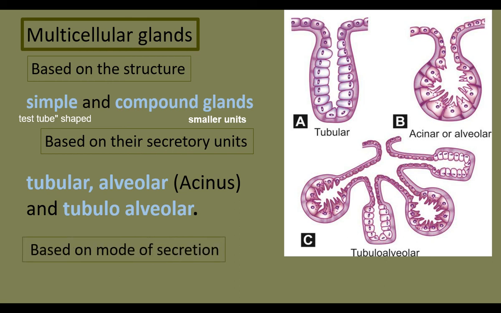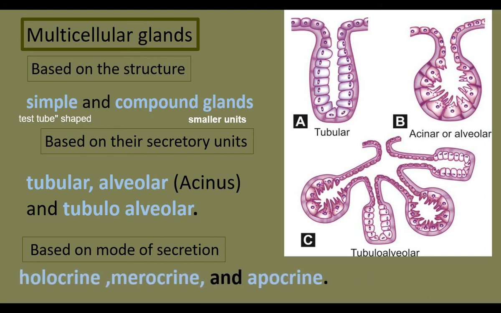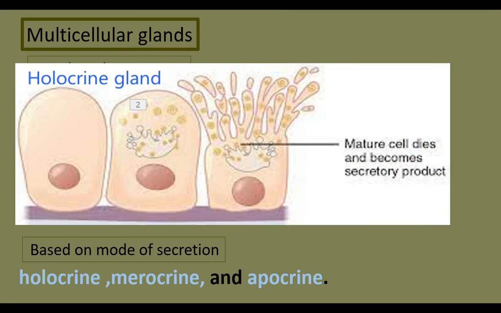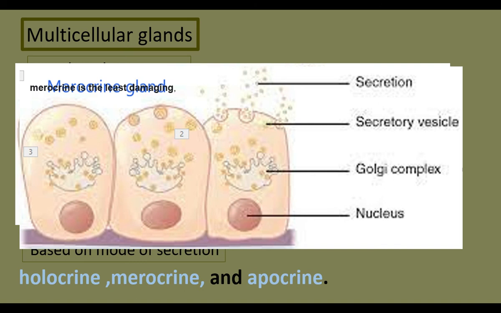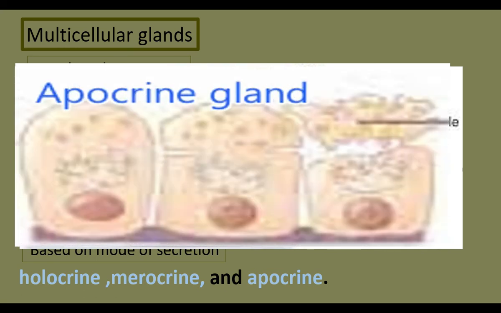Again, another classification of multicellular glands is on the basis of mode of secretion: holocrine, merocrine and apocrine. In holocrine glands, after the secretion, the cells disintegrate, the cells die, and the secretion includes the fragments of dead cells. In merocrine glands, least damage takes place. In apocrine glands, the damage is in between holocrine and merocrine glands.